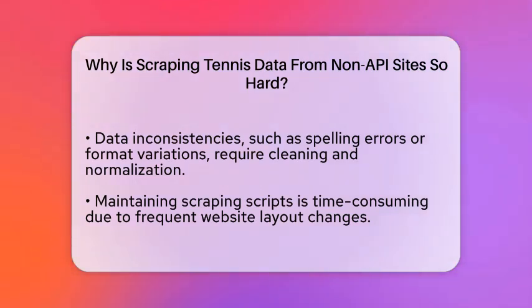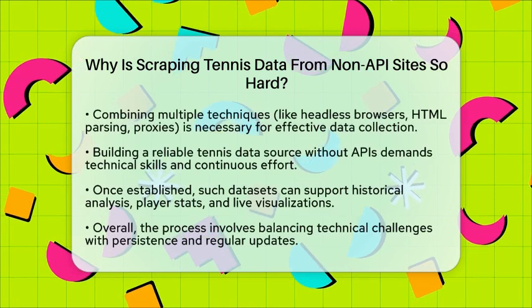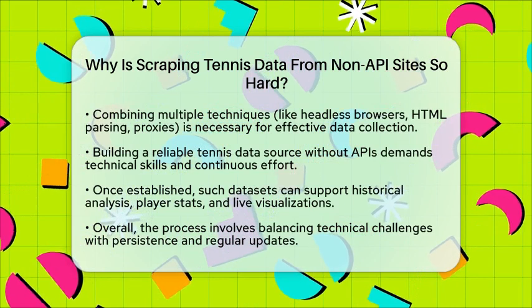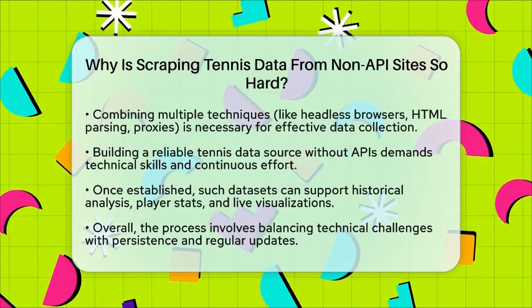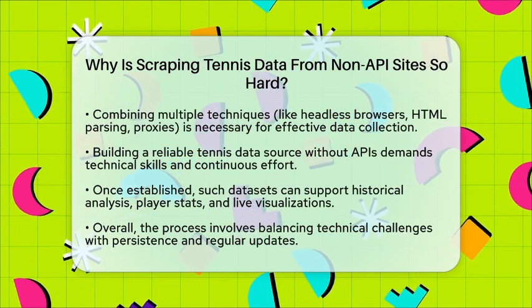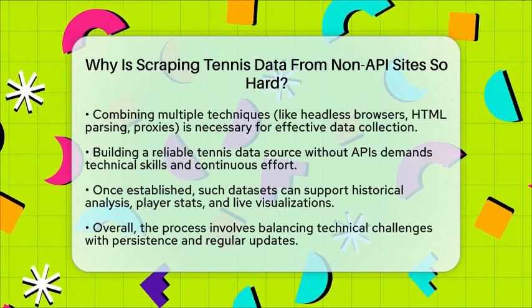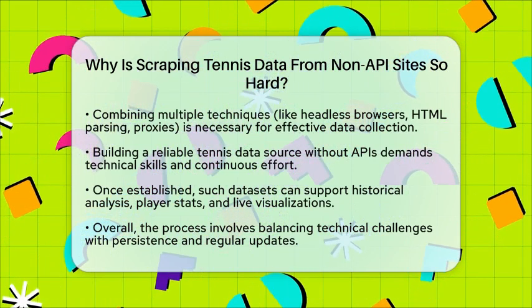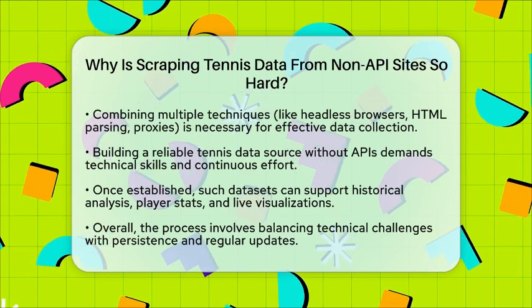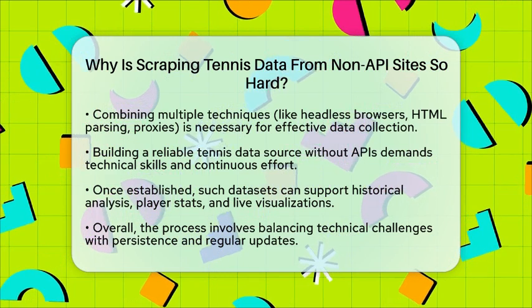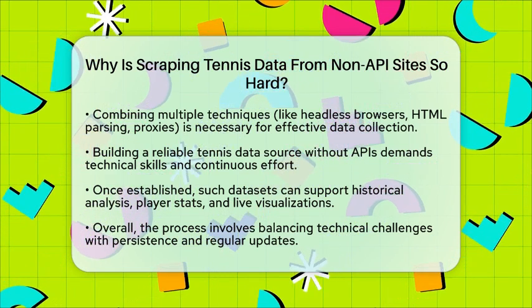For anyone trying to build a reliable source of tennis data without official APIs, it's a balancing act. You need to combine different techniques like using headless browsers to load dynamic content, parsing HTML with tools like Beautiful Soup, and employing proxies to avoid detection. You also have to set up automated pipelines to clean and standardize the data. All of this takes time, technical skill, and ongoing maintenance.